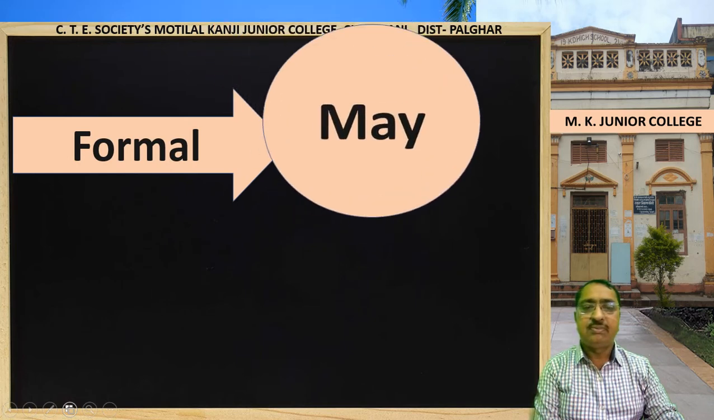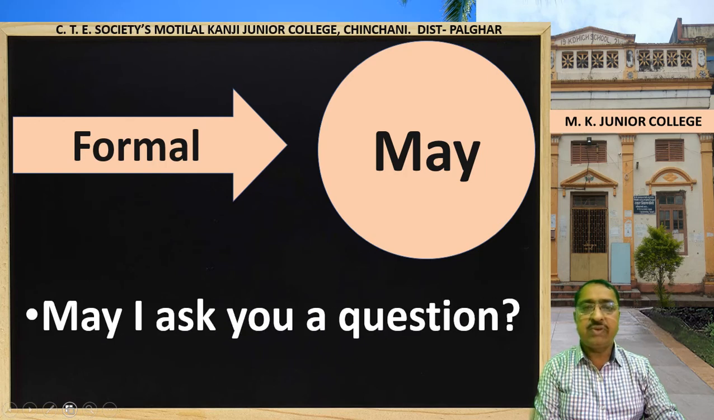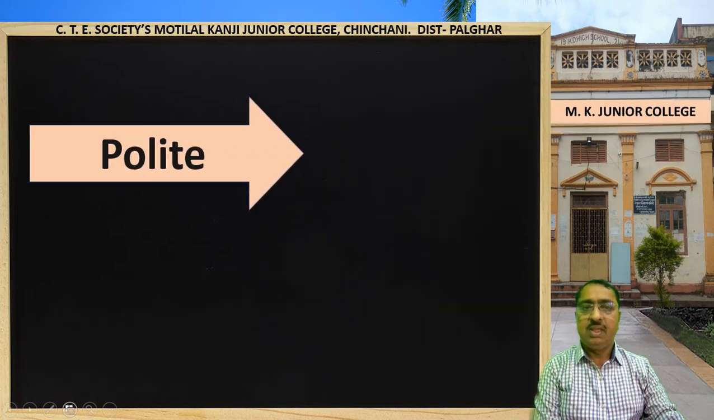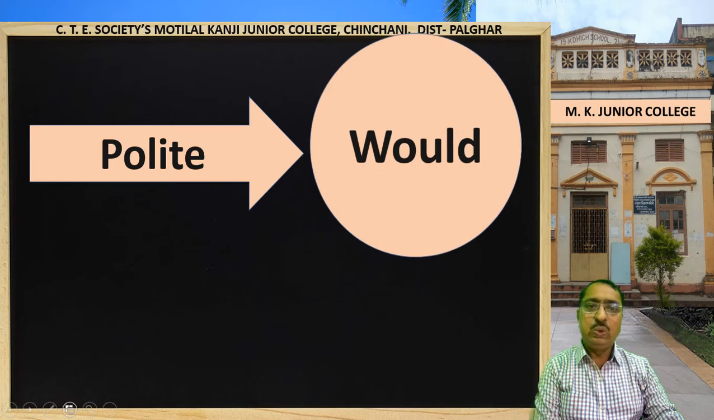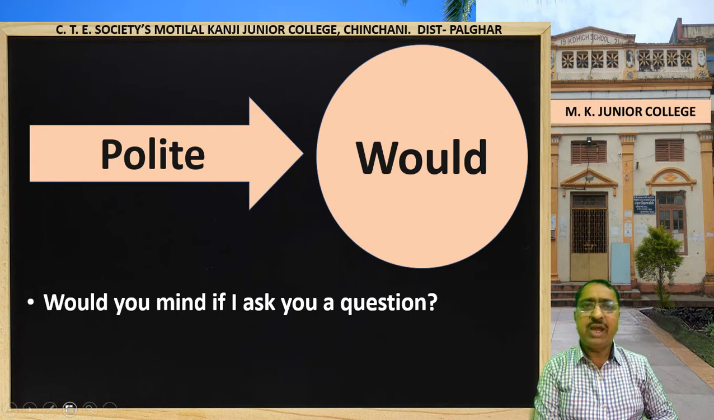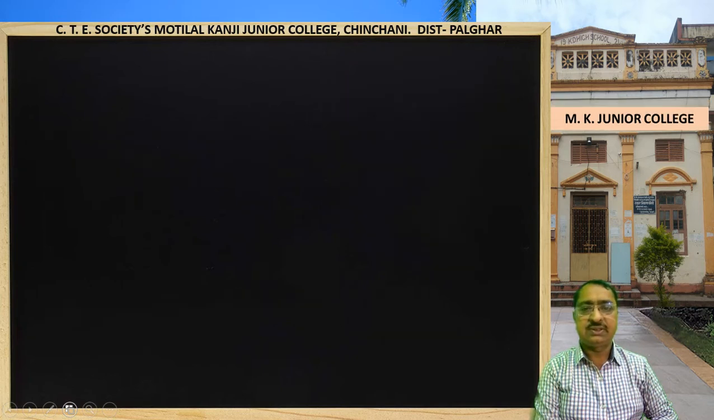Formal use of may. For example, may I ask you a question? This is very formal use. May we go home now? Again, polite use of would. Would is very polite word. For example, would you mind if I ask you a question? Would you please tell me the address of this person? So in these sentences, would is used to show politeness.